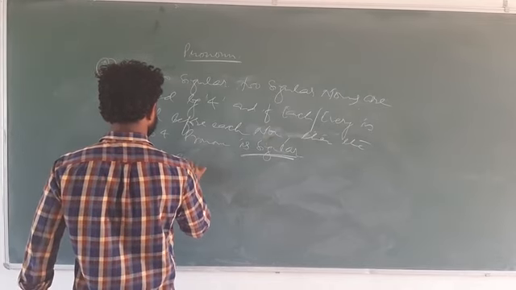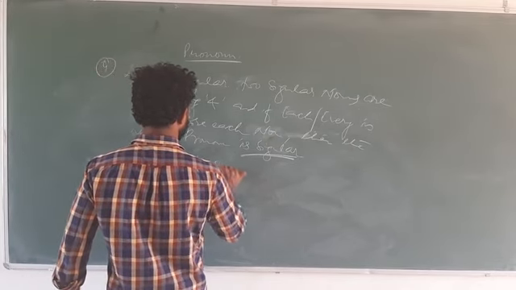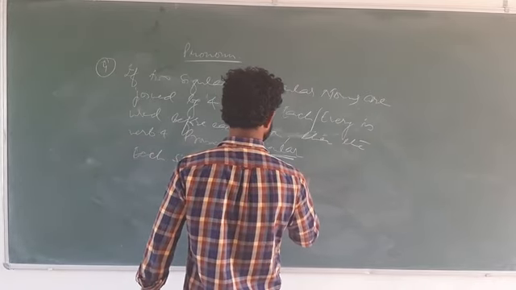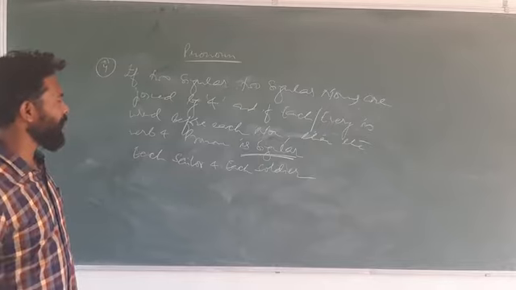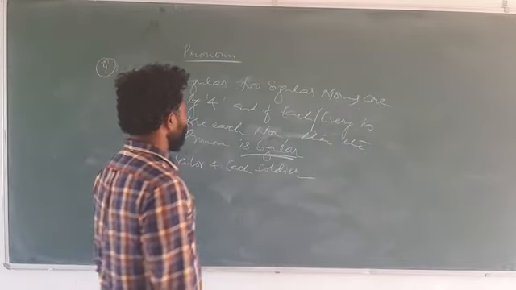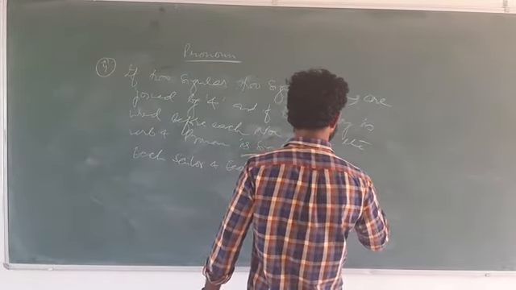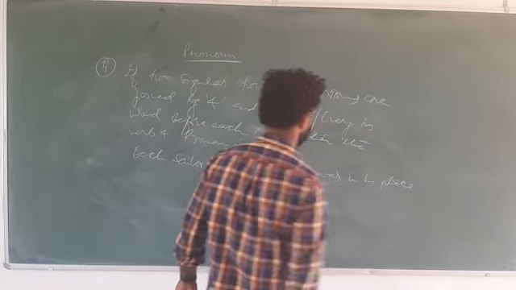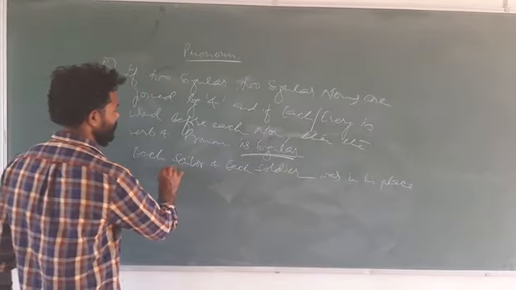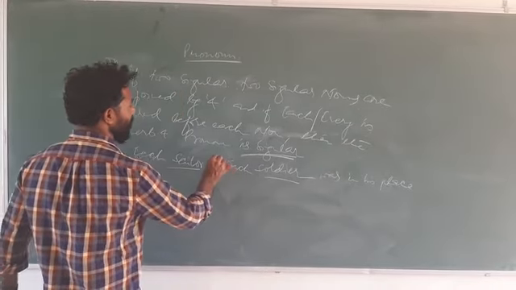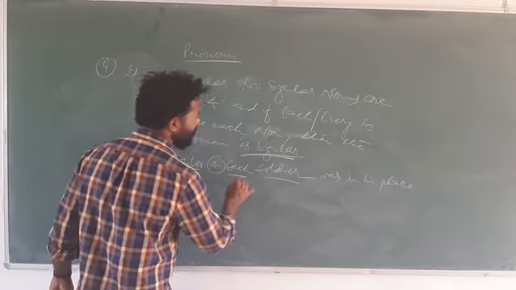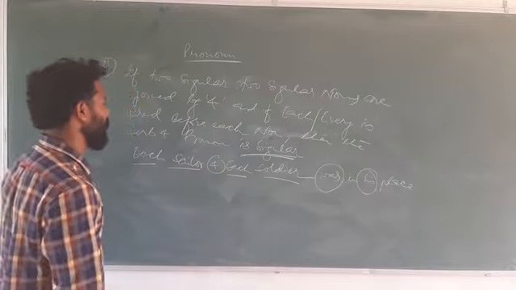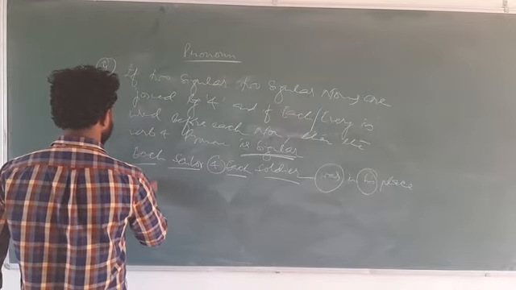Each sailor and each soldier was in his place. See here. Sailor and soldier, they are joined by and there is each and each. That's why the verb is singular and the pronoun used is also singular.